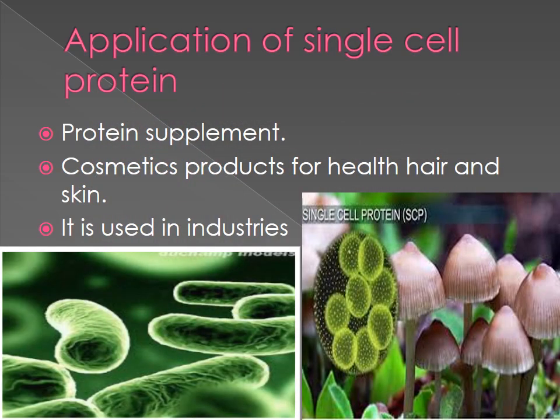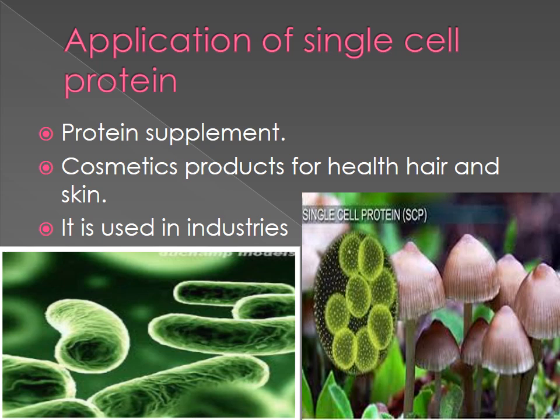Now we are going to see the uses of single cell protein. It is used as a protein supplement because single cell protein is a large source of protein. Then it is used in cosmetic products for healthy hair and skin. We are using some creams for fair skin and long hair, so there we are using single cell protein. Then it is used as an excellent source of protein for feeding cattle, birds, fish, and nowadays human beings also.